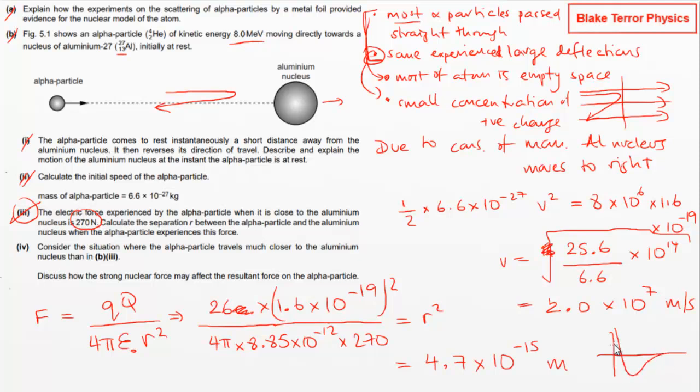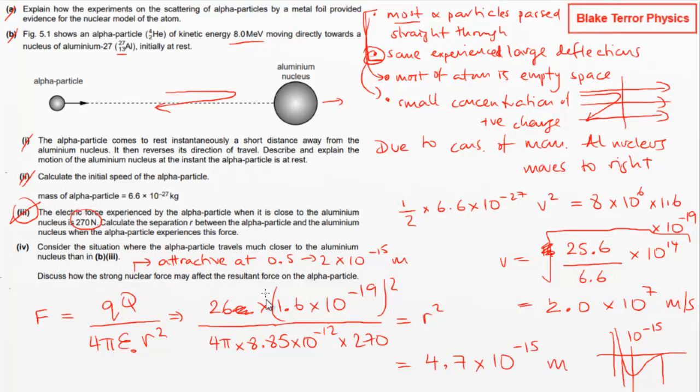Because remember, it's an attractive force, but it's only really operating over this short range here, where it's peaking at about 10 to the minus 15. That's when the strong nuclear force is at its greatest effect. So this is attractive at around about 0.5 to 2 times 10 to the minus 15 meters.